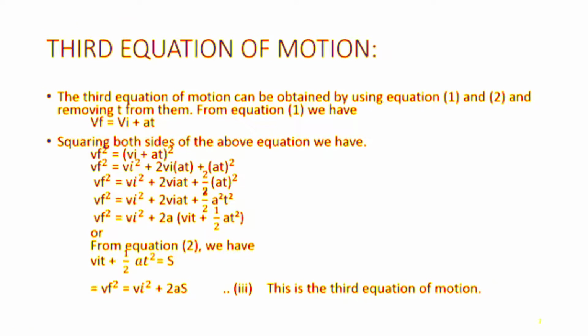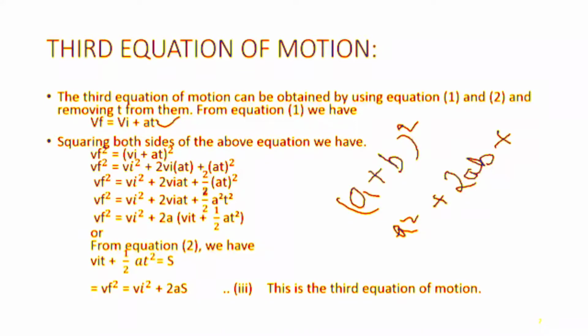Now let's talk about the third equation of motion. This third equation will be derived from the first and second equations of motion. From equation number 1, the first equation of motion, we have Vf is equal to Vi plus at. Now squaring both sides of the above equation, we use the (a plus b) squared formula. We know that (a plus b) squared is equal to a squared plus 2ab plus b squared.